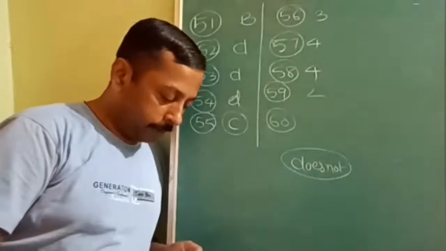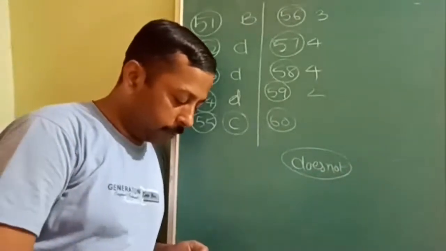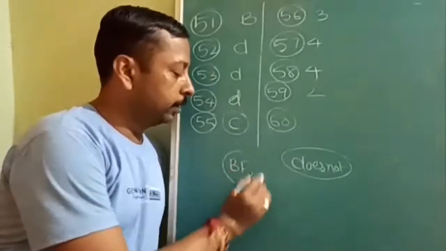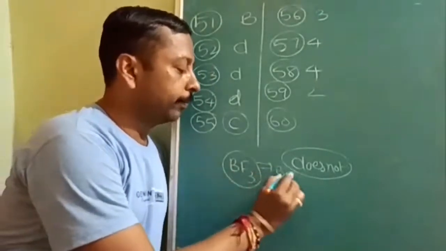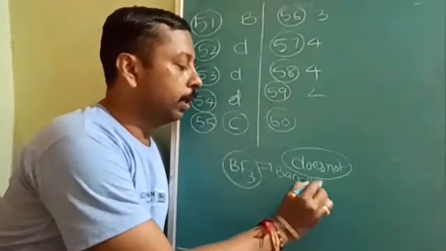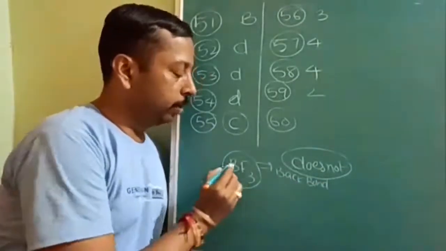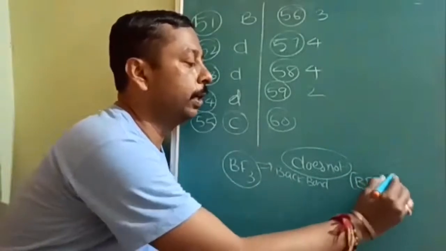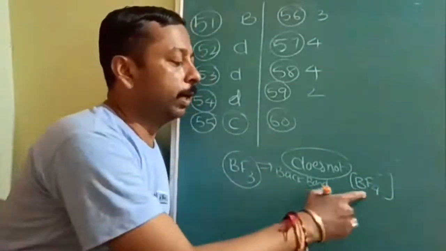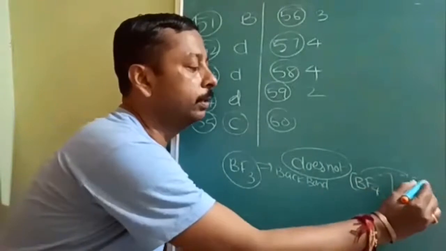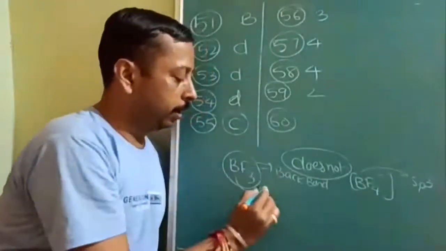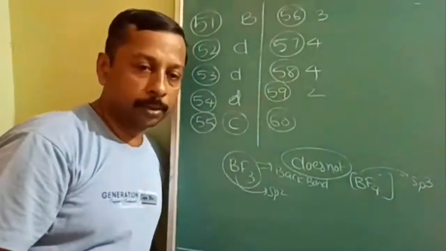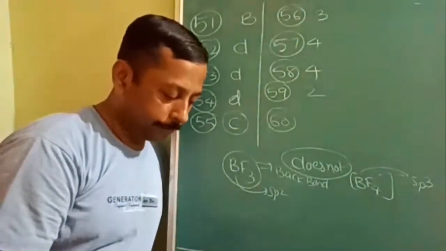When sodium fluoride reacts with boron trifluoride. See, in BF3 there is back bonding, and back bonding is only because of the electron deficiency. Suppose it is BF4 negative, then there is no back bonding required, and here hybridization will be sp3 and here hybridization will be sp2. Okay, so accordingly, which will not happen.